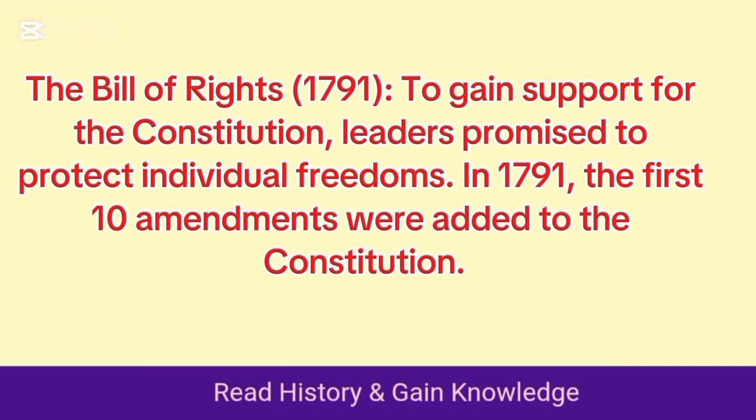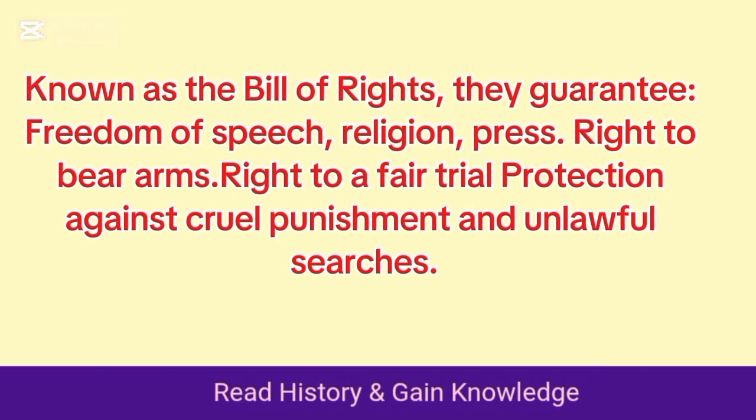The Bill of Rights, 1791. To gain support for the Constitution, leaders promised to protect individual freedoms. In 1791, the first 10 amendments were added to the Constitution. Known as the Bill of Rights, they guarantee freedom of speech, religion, press, right to bear arms, right to a fair trial, protection against cruel punishment and unlawful searches.